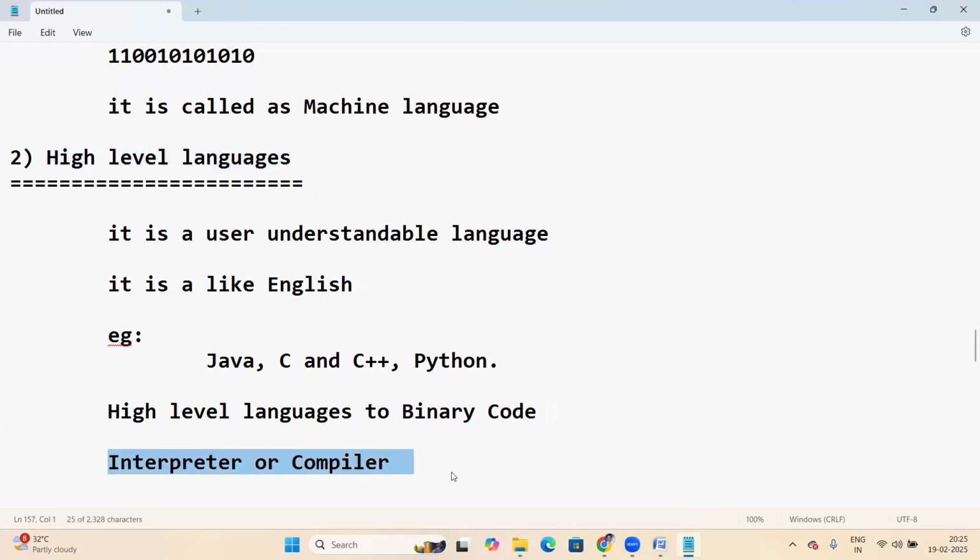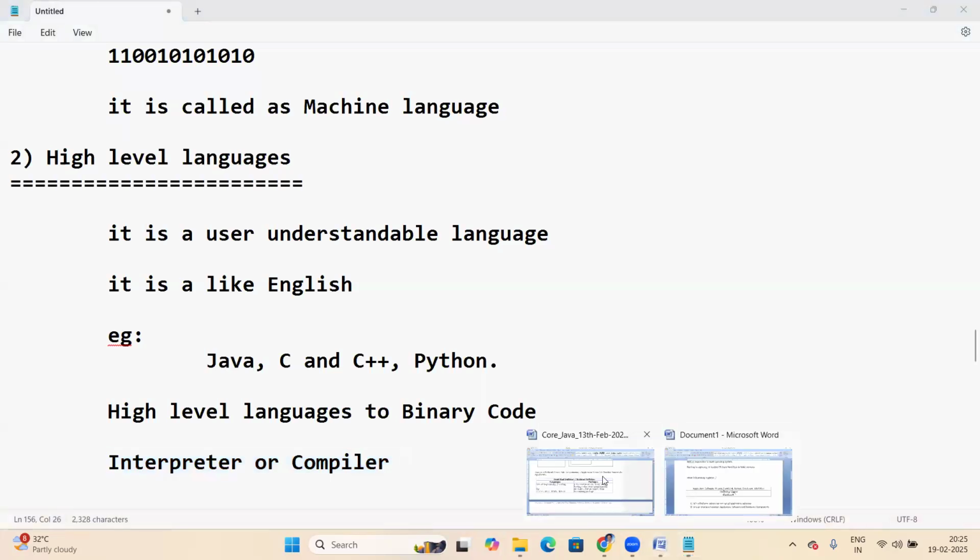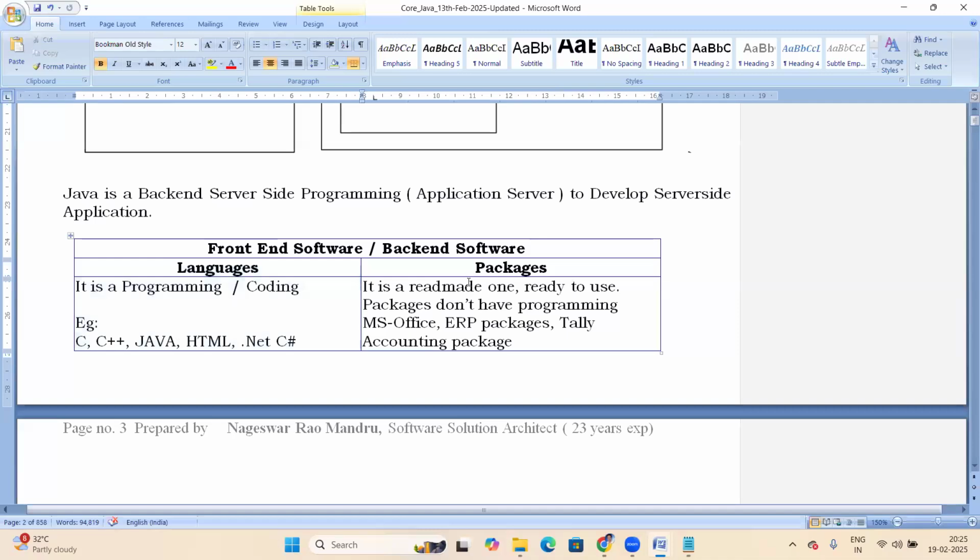What is an interpreter? What is a compiler? About interpreter and compiler, we have to discuss. So this topic we'll discuss tomorrow. Just wait for some time.